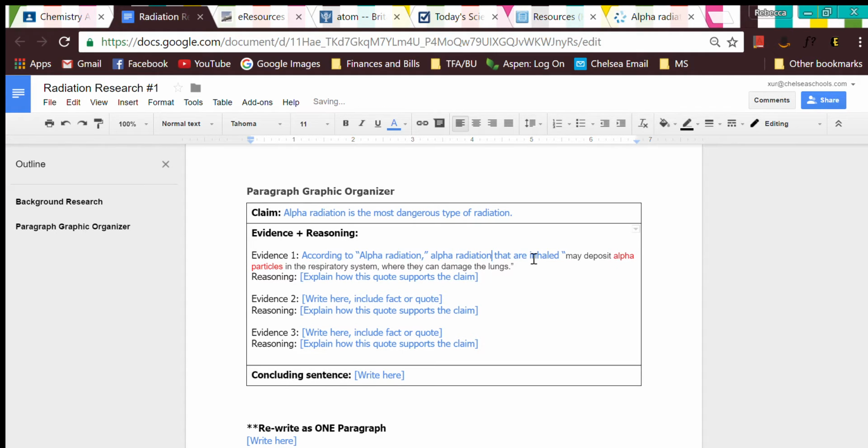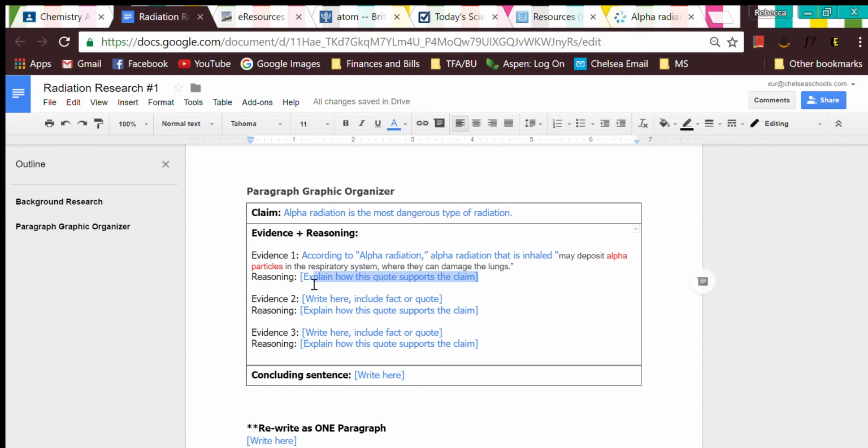Alpha radiation that is inhaled may deposit alpha particles in the respiratory system where they can damage the lungs. So all you're doing is pulling one sentence, putting it in a quote, and then introducing the quote by citing where you got the evidence from. So according to alpha radiation, which is the article title.